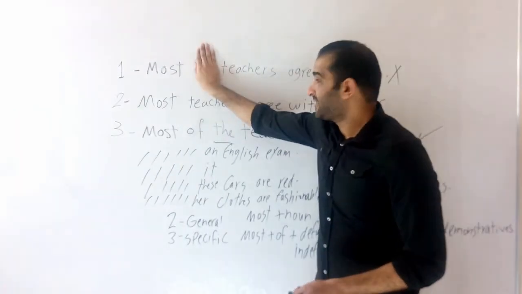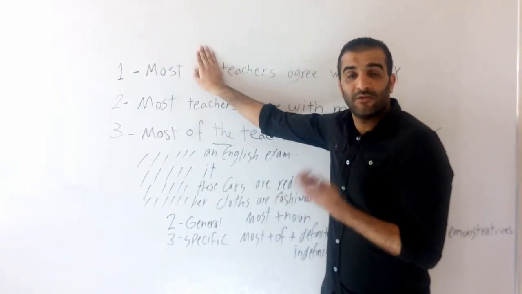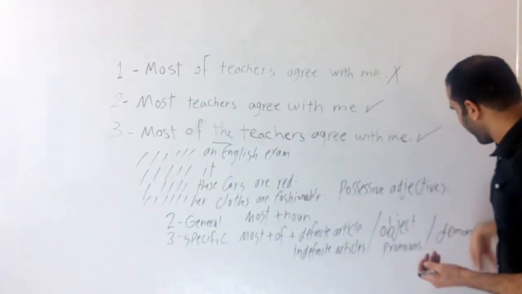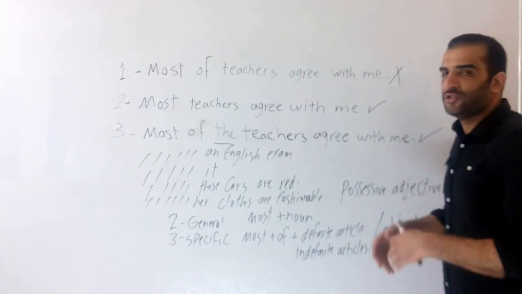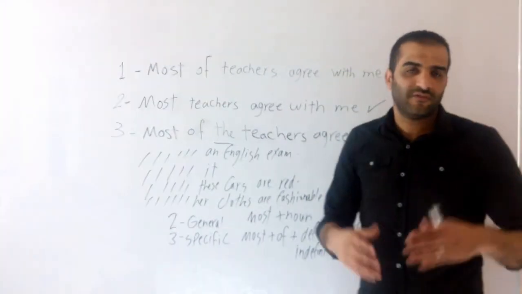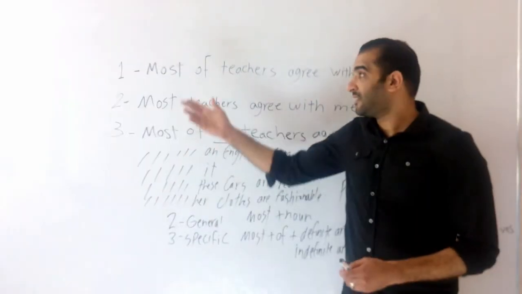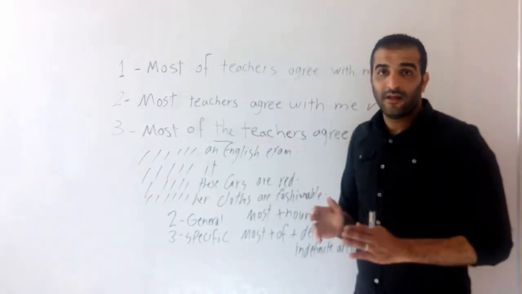Maybe I can say most teachers agree with me, and in this case it's general. Or I can put any one from here: most of my teachers, most of these teachers, most of our teachers, most of her, anything from here, and it will be correct. And in this case, we're speaking specifically.